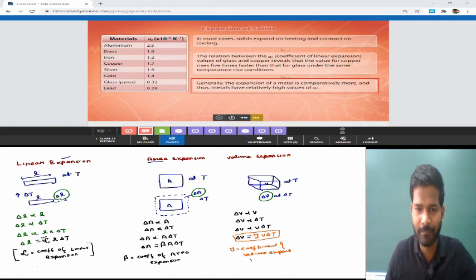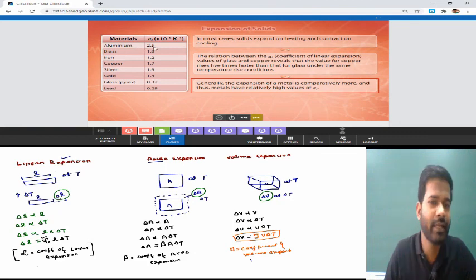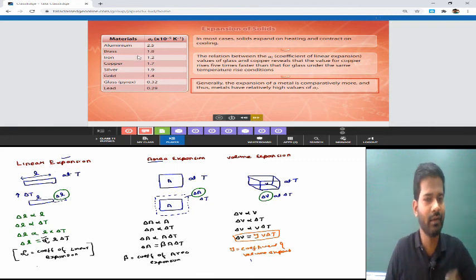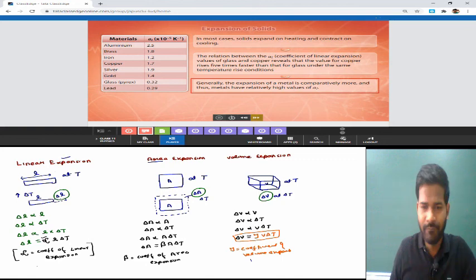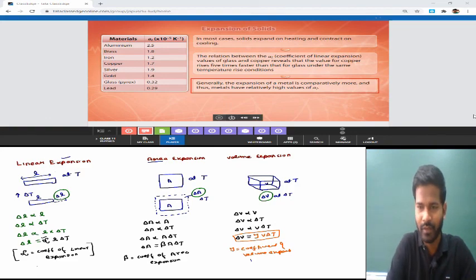We can see that the coefficient of thermal expansion for the aluminium metal is 2.5, for the brass metal it is 1.8, for the iron metal it is 1.2, and in the same way we have given the coefficients of some different materials here.